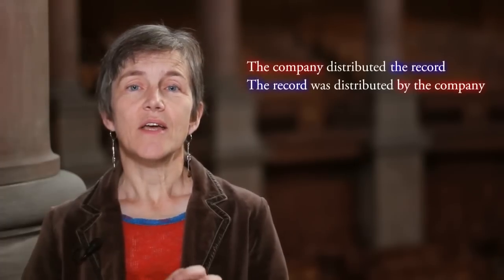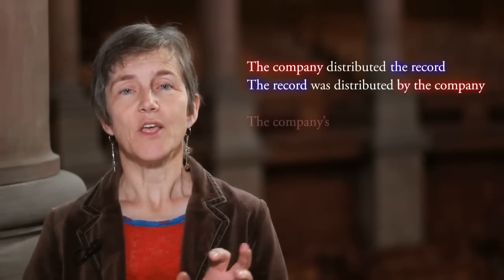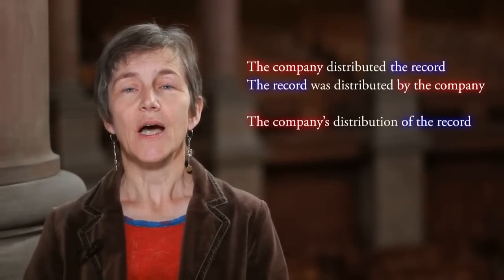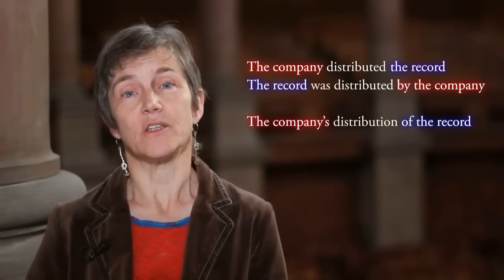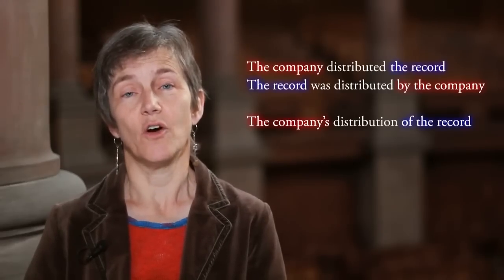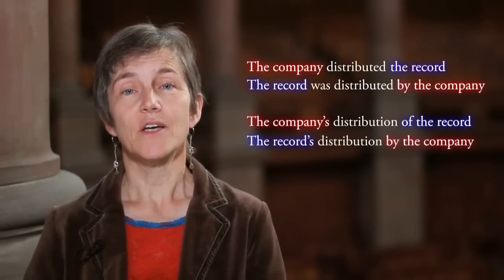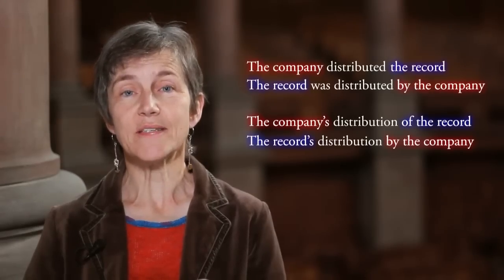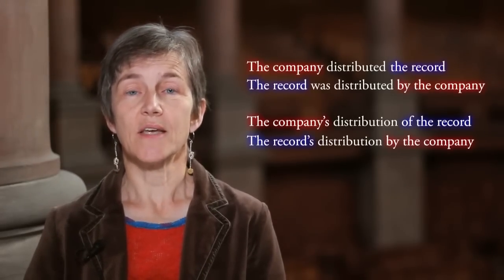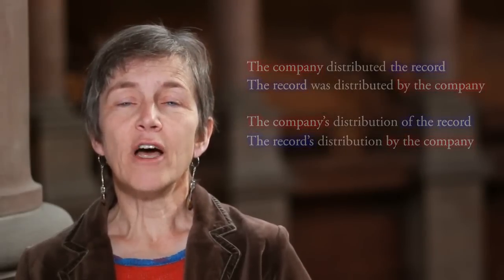And the same way, in the nominalization, we have "the company's distribution of the record," and we also find what looks like a passive version, even though there's no morphology in this case on the noun. So we get "the record's distribution by the company." So there again, we see something that looks very similar between sentences on the one hand and noun phrases on the other. And finally, we can attach modifiers inside nominals in just the same way as we attach modifiers inside verb phrases. And as we would expect, they occur outside the arguments, that is, further away from the head.